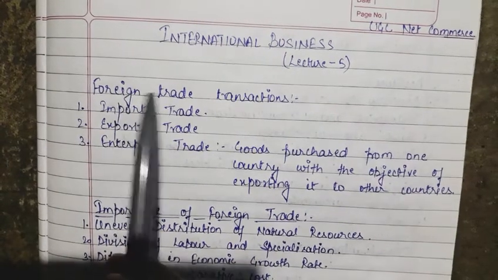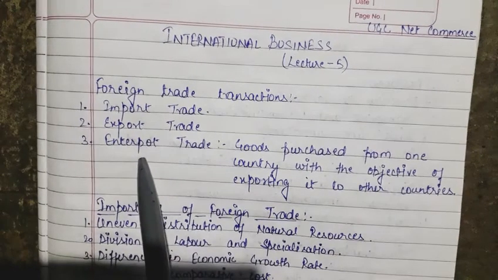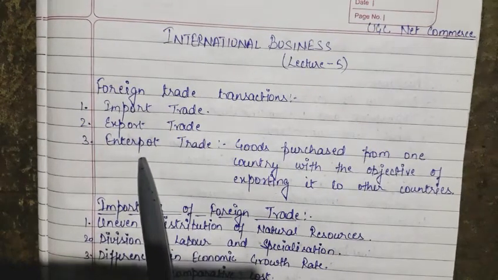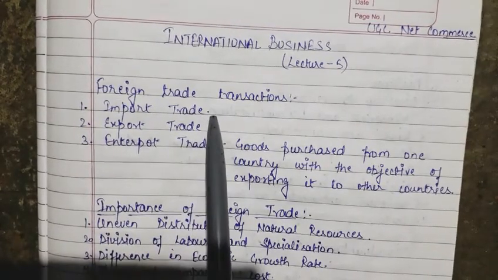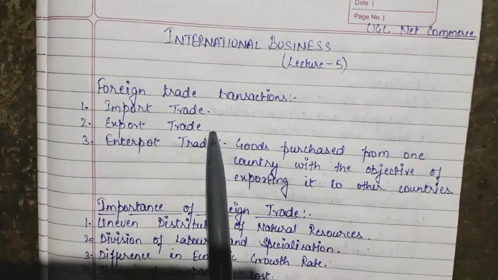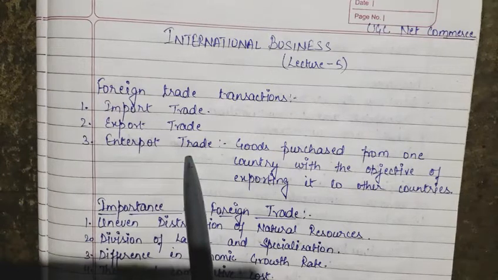The foreign trade transactions are of three types: import trade, export trade and interport trade. So you all must be knowing about the import trade and export trade. When you purchase things from outside, that is import trade. When you are selling things to foreign countries, that is export trade. And interport trade is just a combination of both the above things.